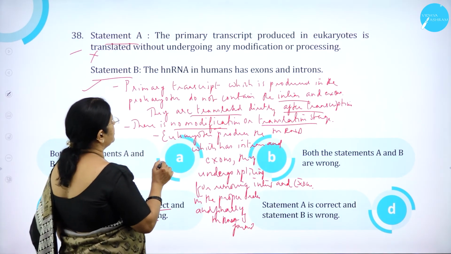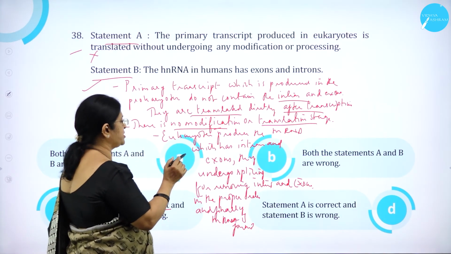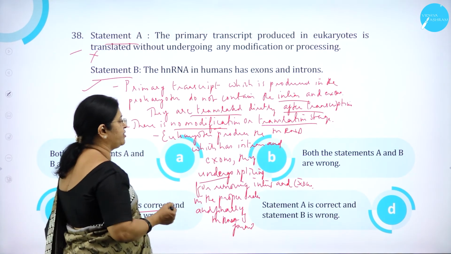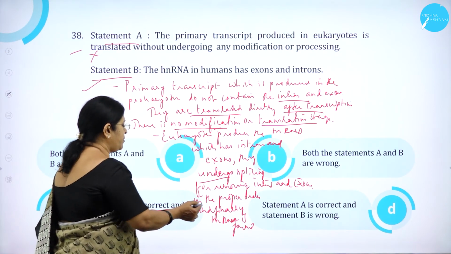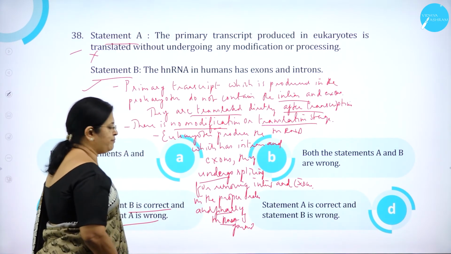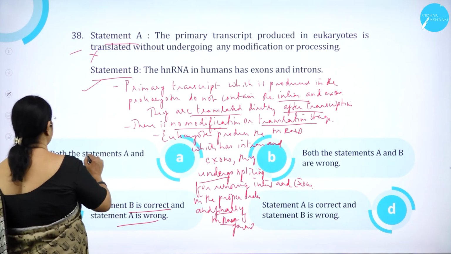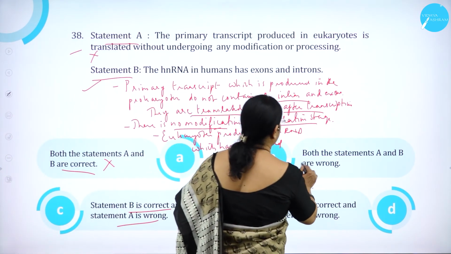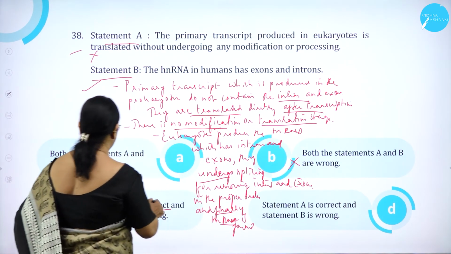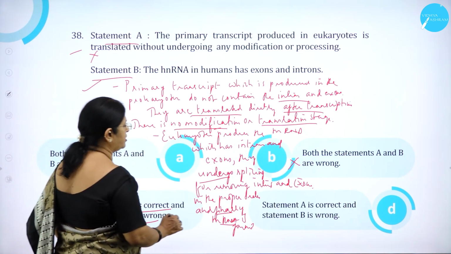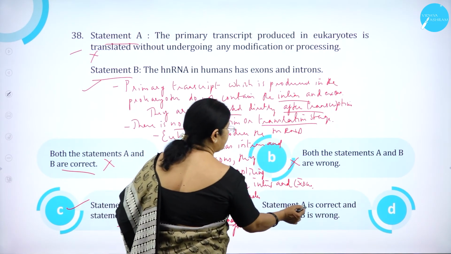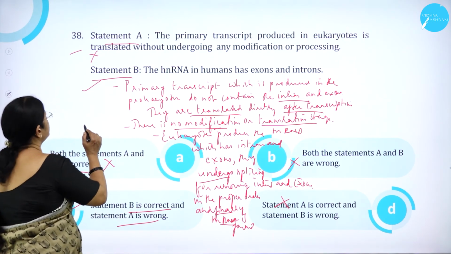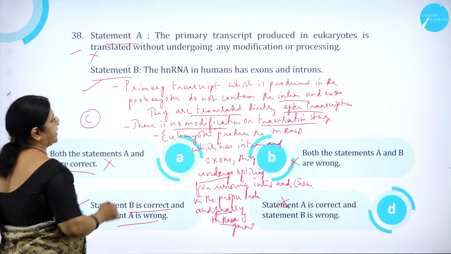Right? Eukaryotes produce the mRNA which has introns and exons and undergoes splicing for removing introns and exons in the proper order, and finally the mRNA is formed. So option A is wrong. Both the statement A and B are correct, wrong. Option B, both the statement A and B are wrong, is wrong. Statement B is correct and statement A is wrong, correct. This is correct. Statement A is correct and B is wrong, is wrong. So option C is correct.